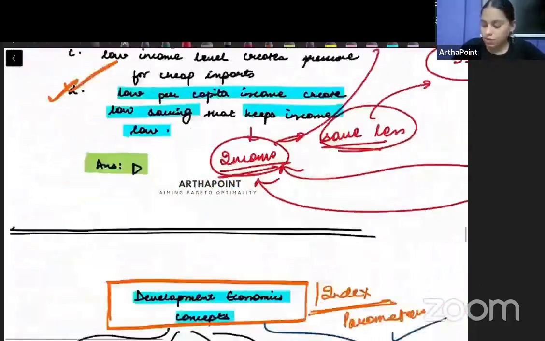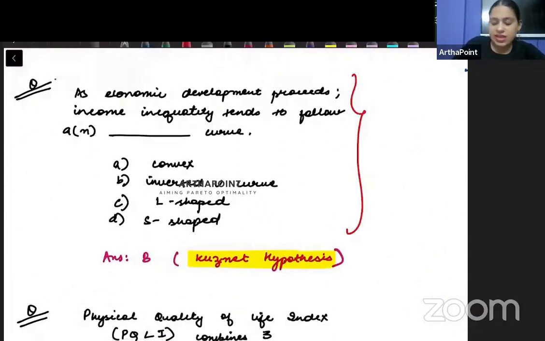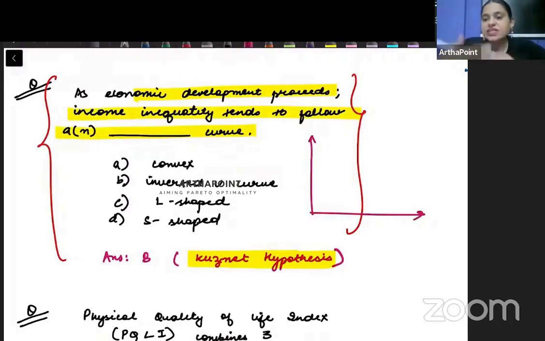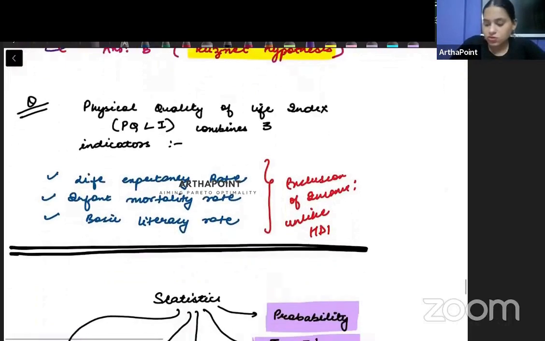Okay. So coming back to this then. So something like this, beta, this is another sample question which can be asked. So this says, as economic development proceeds, income inequality is to follow. So we know that as a country develops, as we go on the development path, initially inequality increases and then inequality decreases, right? So it follows an inverted U shape, right? So all these kinds of simple questions which are based on development theory can come in the exam, and you have to be very, very well aware of these questions, right?